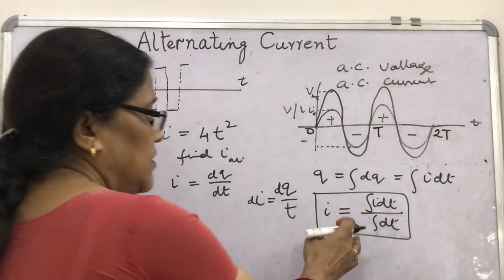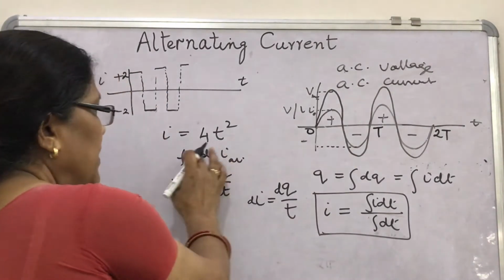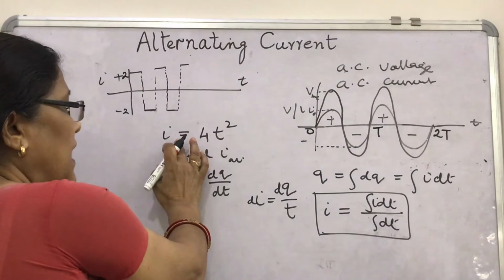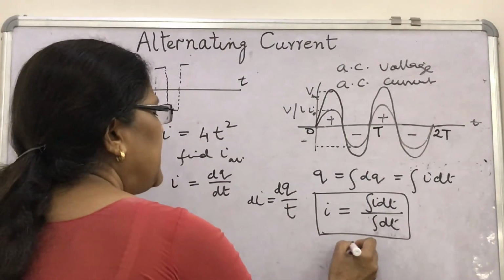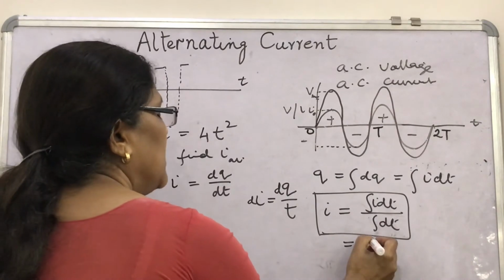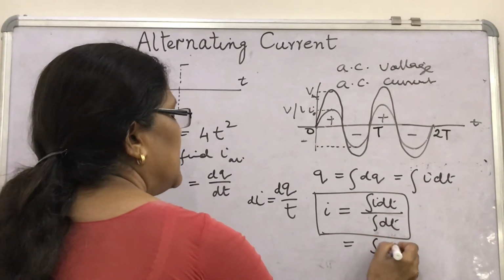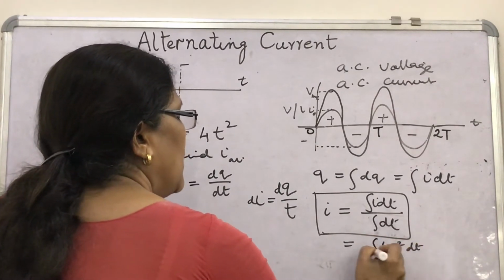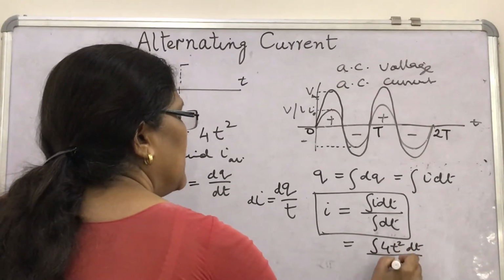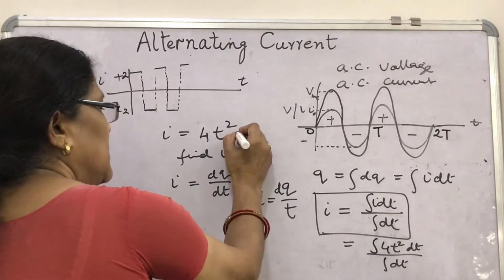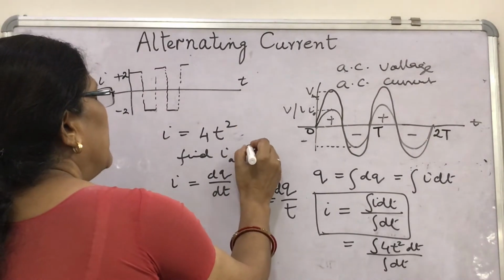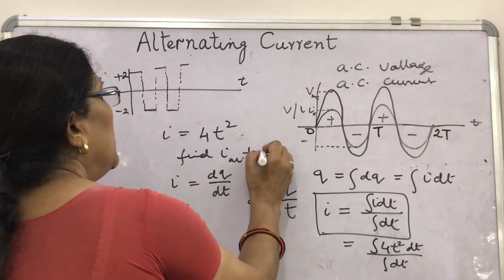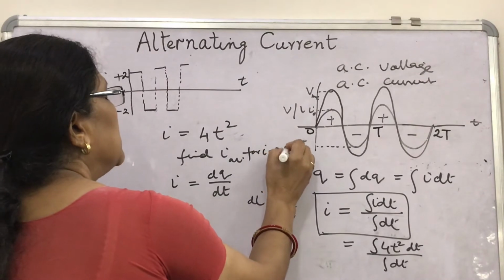So in this way, how can you apply it? Look, I is given as 4t square. How will you write it in this context? This will be the integral of 4t square dt upon the integral of dt. Suppose it is asked to find I average for t equal to 2 seconds.